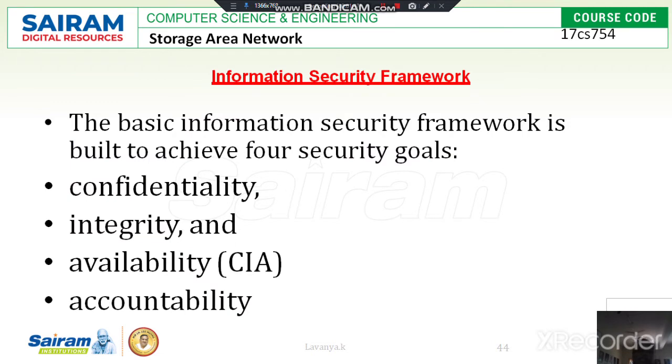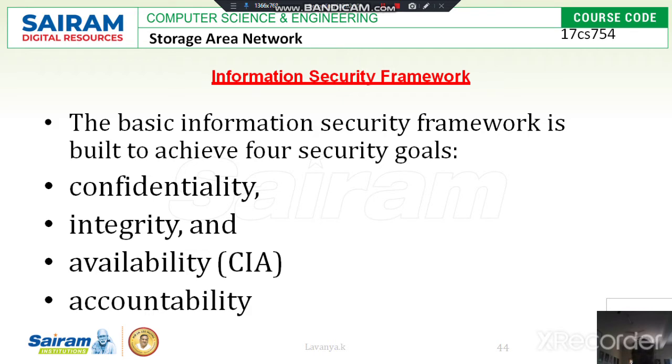Then see the information security framework. This is the first topic I am going to explain here. The information security framework we are going to use for the 4 security goals, to protect that information from unauthorized users.